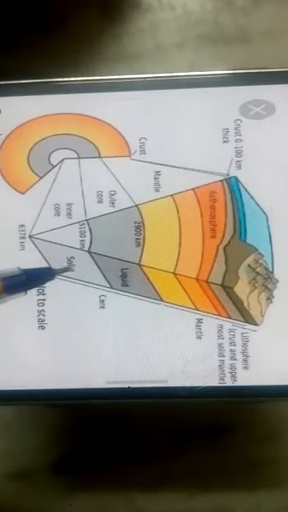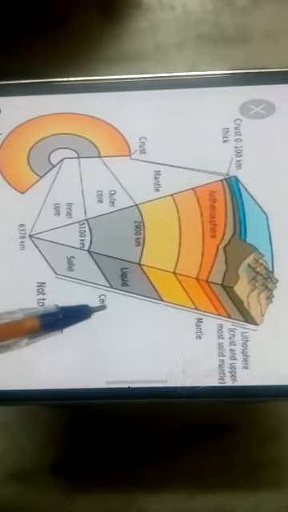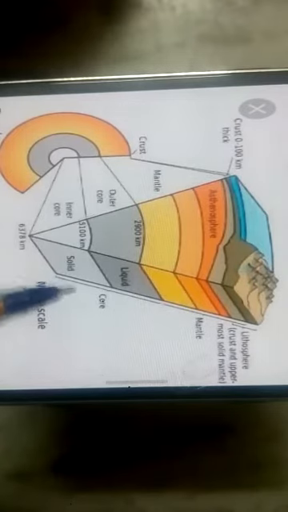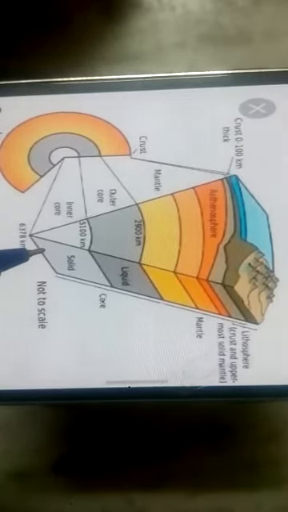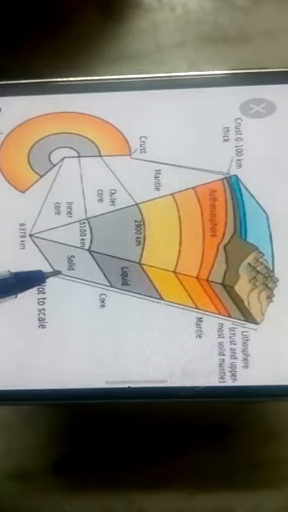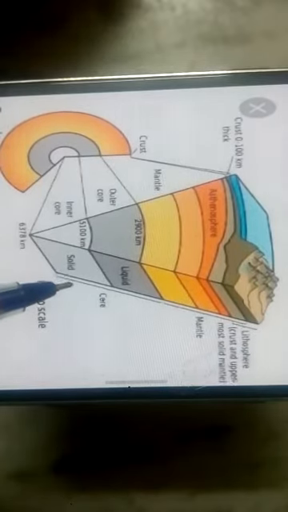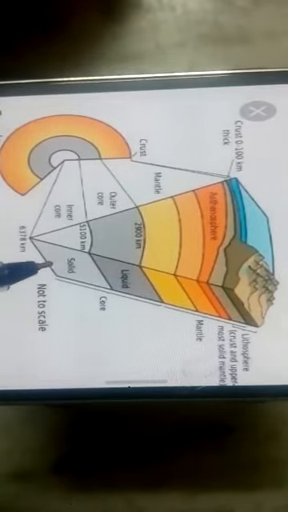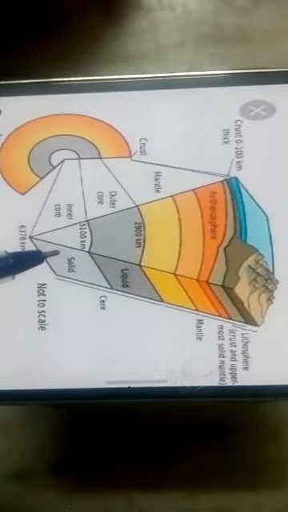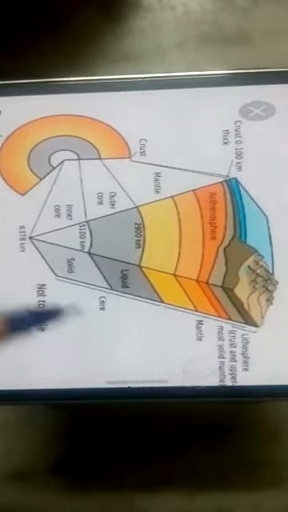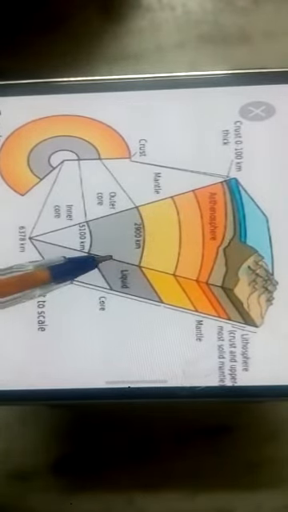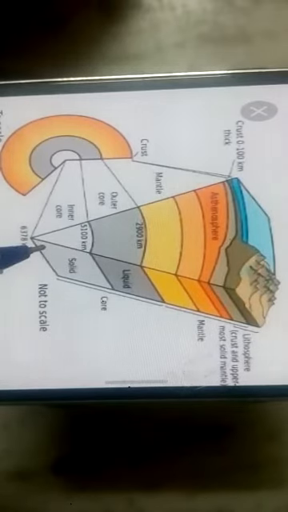The density of the material at the mantle core boundary is around 5 gram per cubic centimeter, and at the center of the earth, near about 6300 km, the density value is around 13 gram per cubic centimeter. Due to this high pressure, there is an increase in density, and when the density is increased, the material converts into solid. That's why in the upper core there is a liquid material, and the inner core is in a solid state.